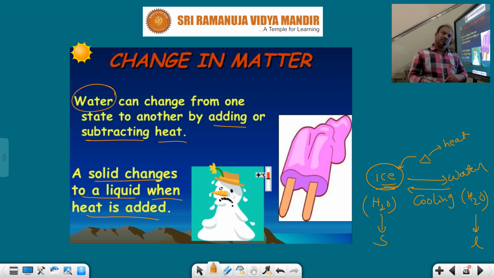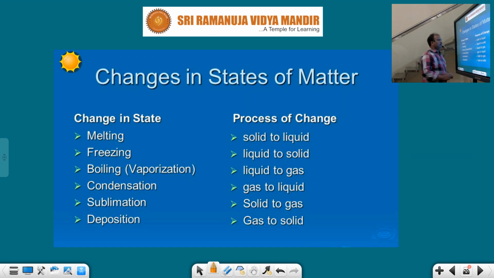So the conversion of solid state to liquid state by absorbing heat, then only change takes place in a matter. Here, changes in the state of matter, or changes in phase. So what are the changes? Melting process, freezing process, boiling process. Of course, boiling is also called vaporization process, condensation process, sublimation process, deposition process. Of course, this deposition process is also called hoarfrost.